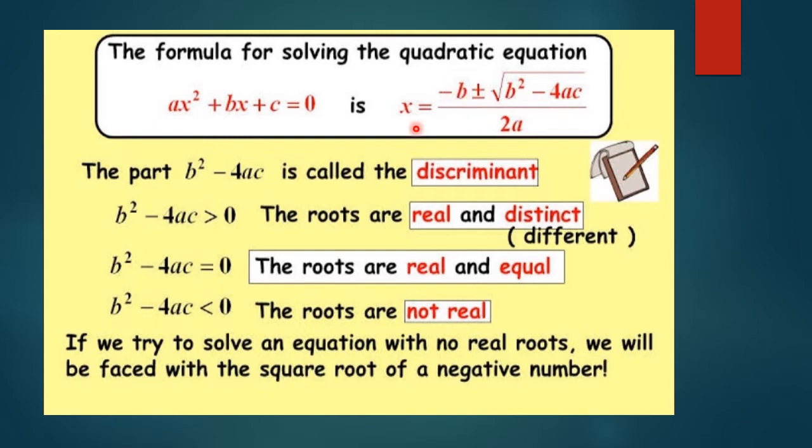Now, if b square minus 4ac is less than 0, a negative number, then the roots are not real, because if we get a negative sign inside this radical sign, what we get? We get imaginary numbers in terms of iota. So if discriminant is a negative number, it is less than 0, then the roots are imaginary, roots are not real.